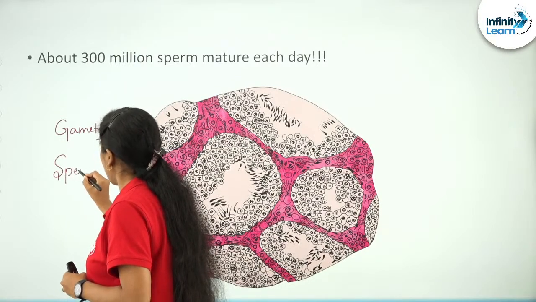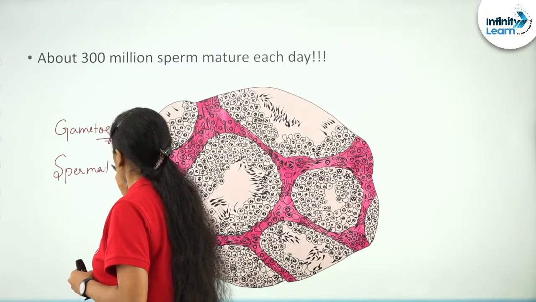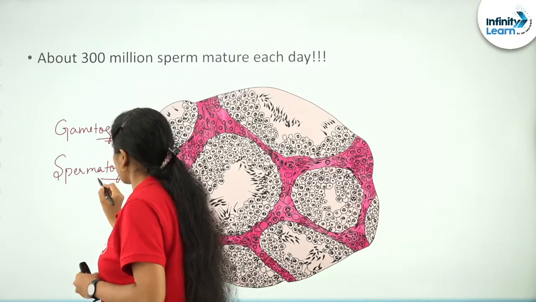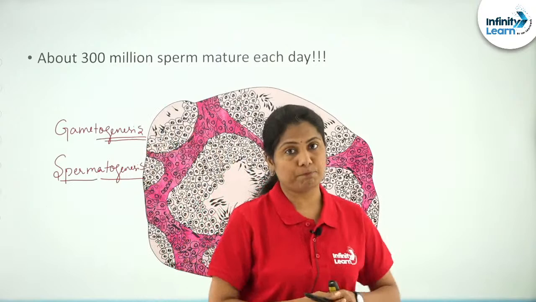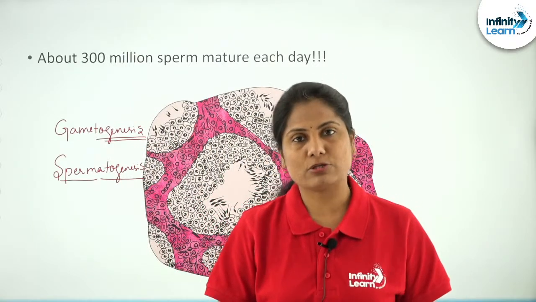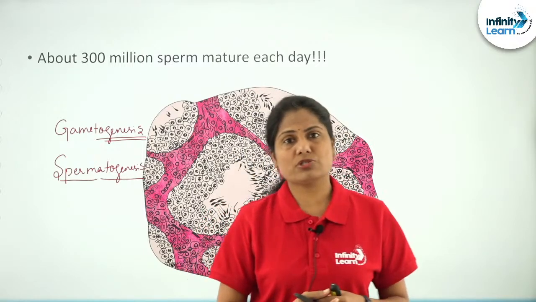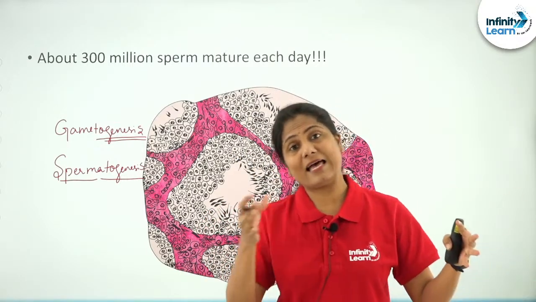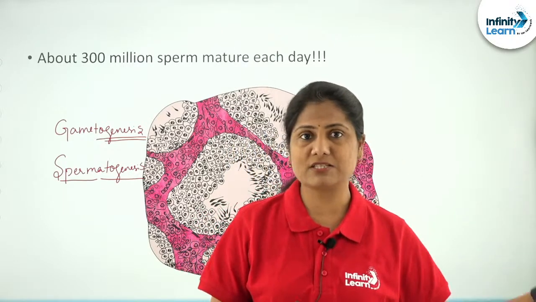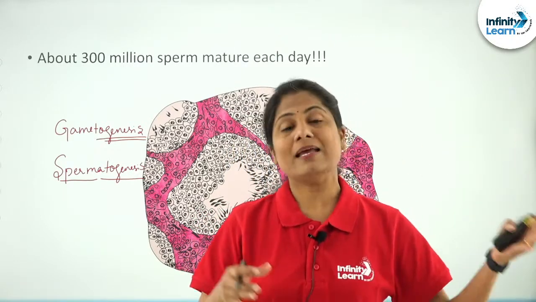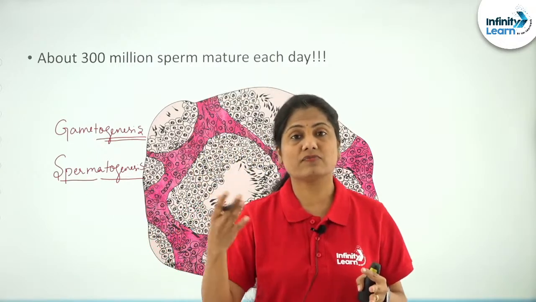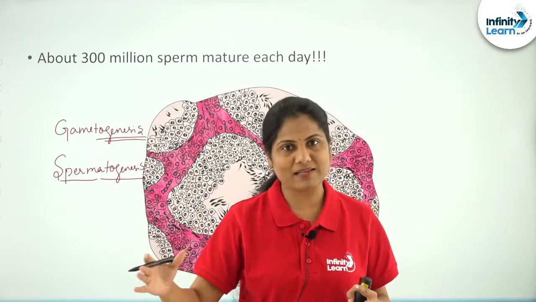Gametogenesis is the production of the gametes, of which what are we talking about today? Spermatogenesis, which is the production of the sperm. In gametogenesis, there is both oogenesis and spermatogenesis. Oogenesis takes place in females with the production of ovum, and here we are talking about spermatogenesis, which is the production of the sperm in males.